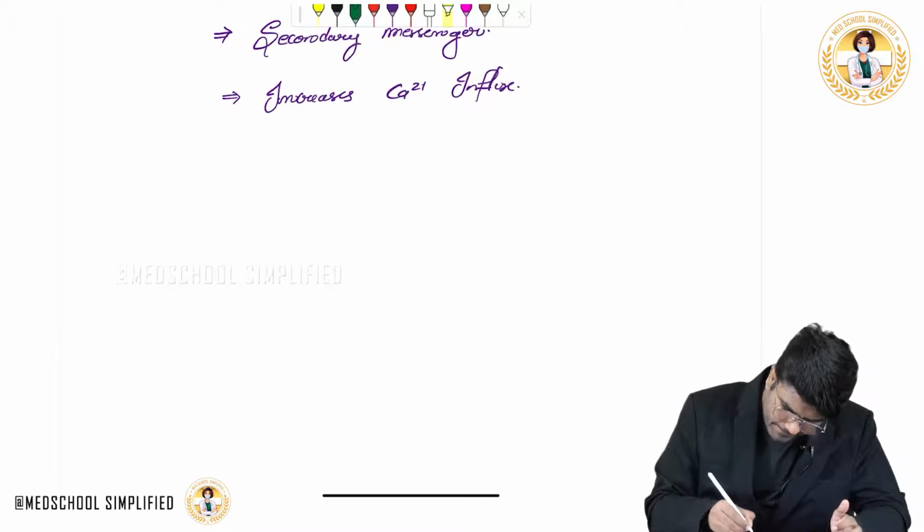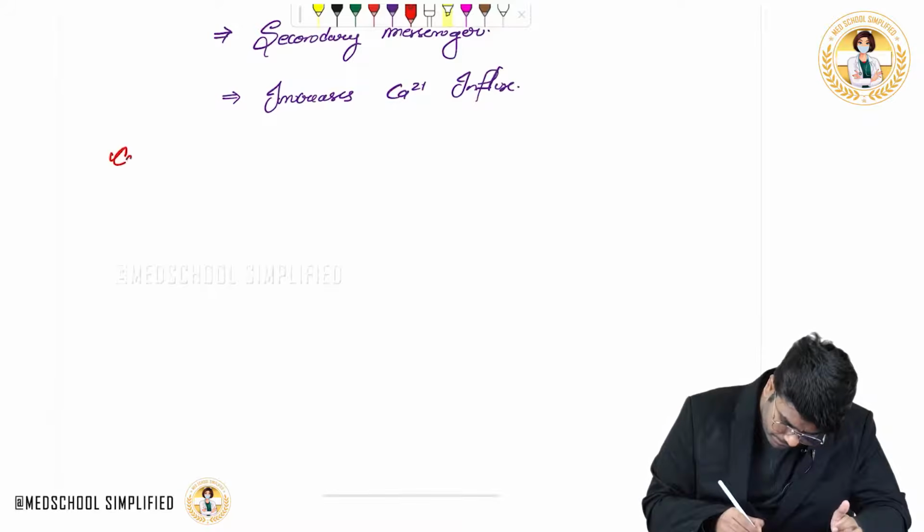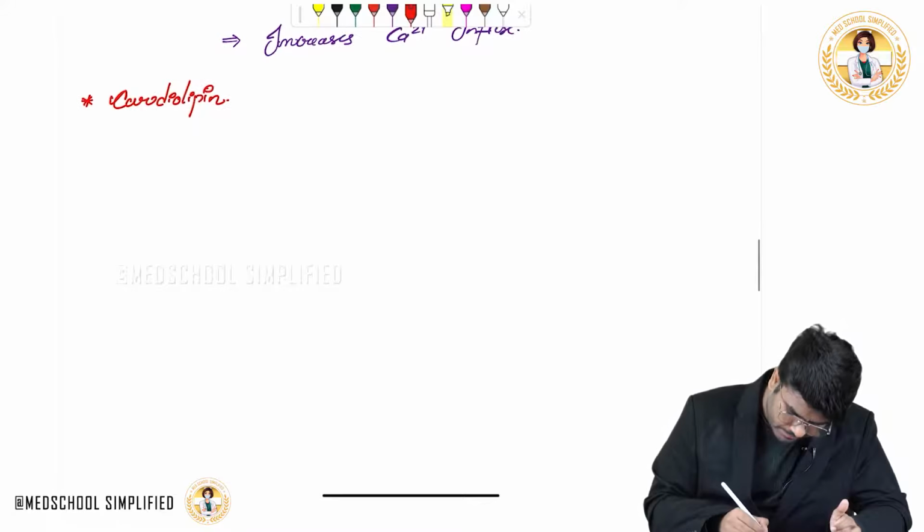Cardiolipin. Now what should you know regarding cardiolipin?